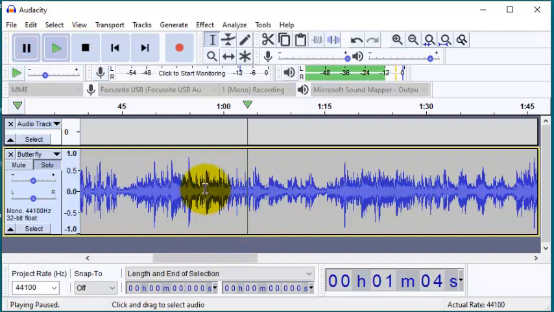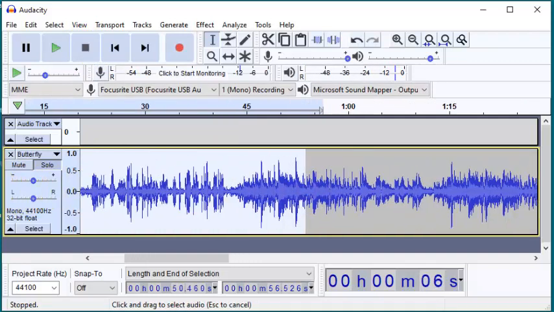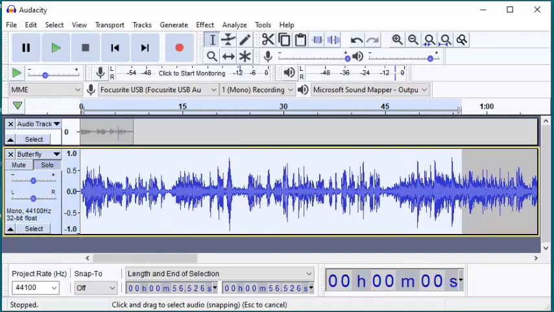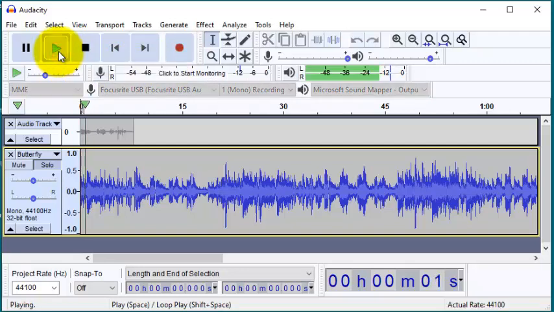So let's say this is where we want to start it. Butterfly, butterfly. So that means the entire first portion is not required. I can delete it. And the length I would select. So I'd listen to the song again so that I can decide how long I require it.